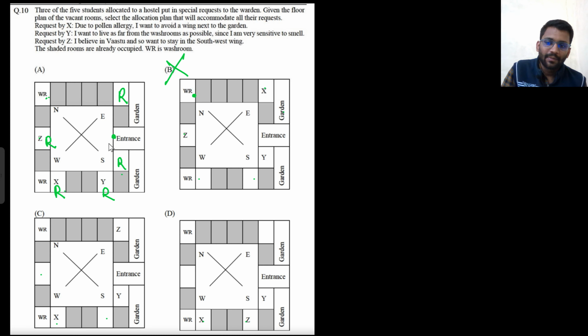Farthest will be this, but this is the entrance, so he can't live here. Now he has to check. He has 2 rooms left, X and Y. So where could X stay? X could stay here, here, or here. Right? Now where can Y stay?